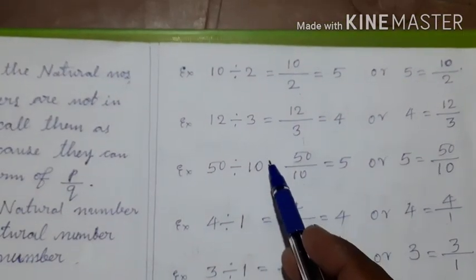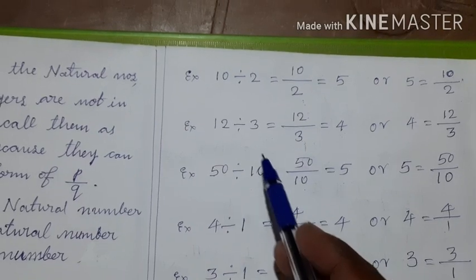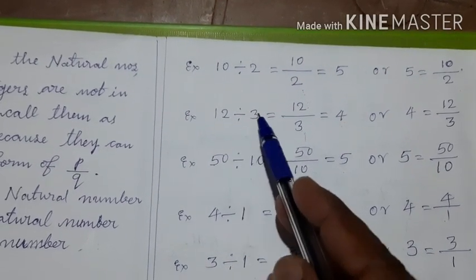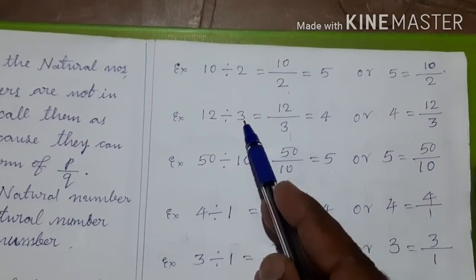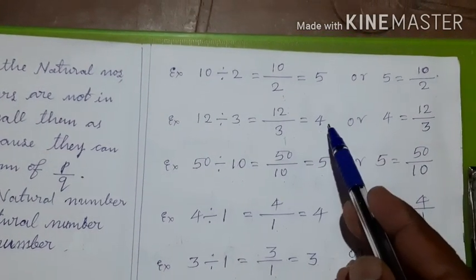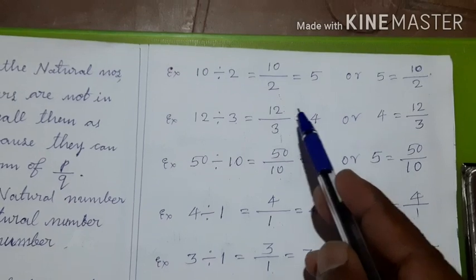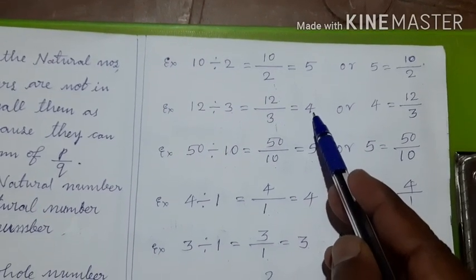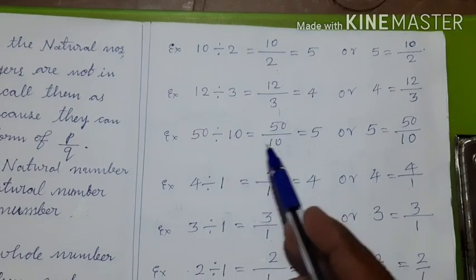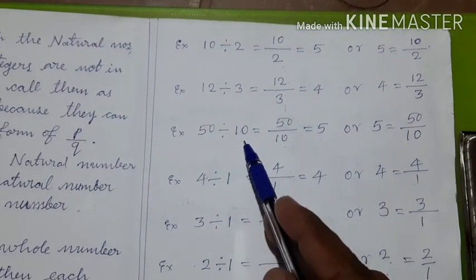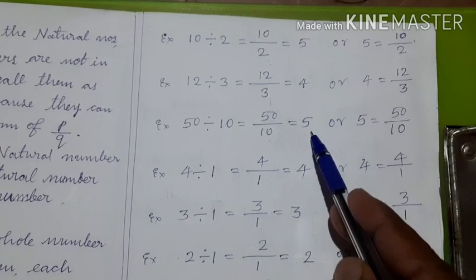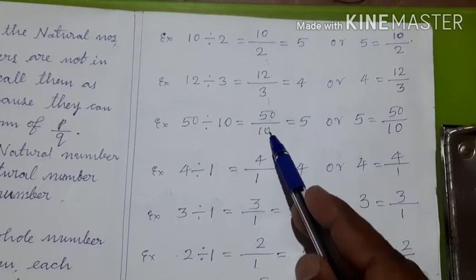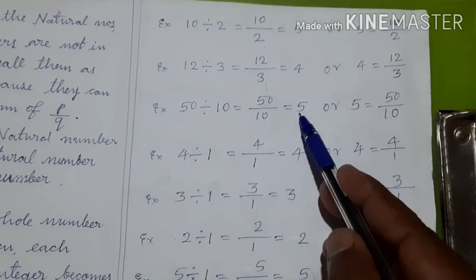In the above activity, children, the number 12 is called dividend and 3 is called divisor and this 4 is called quotient. So, dividend upon divisor is equal to quotient. In this example, 50 is dividend, 10 is divisor, 5 is quotient. On the other hand, 50 is dividend, 10 is divisor and this 5 is quotient.